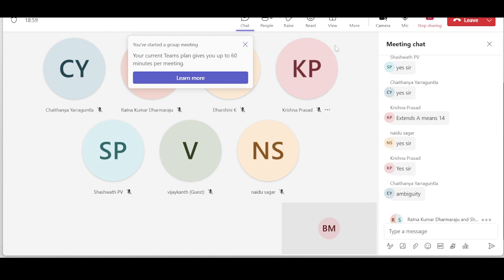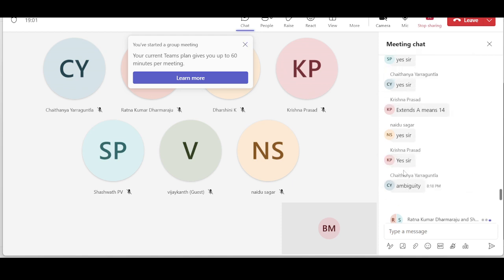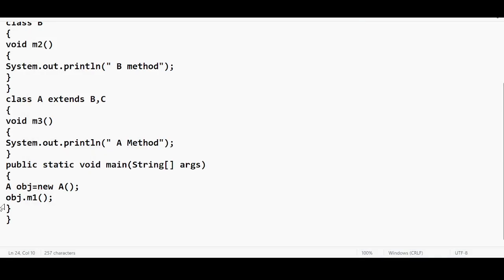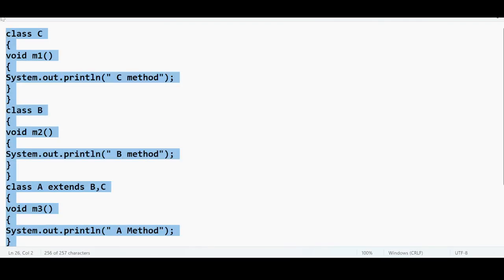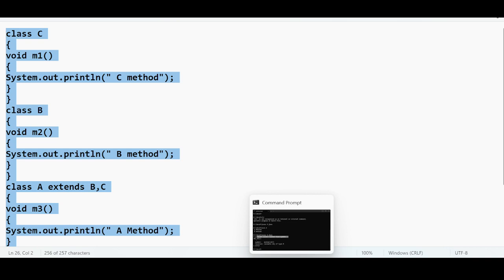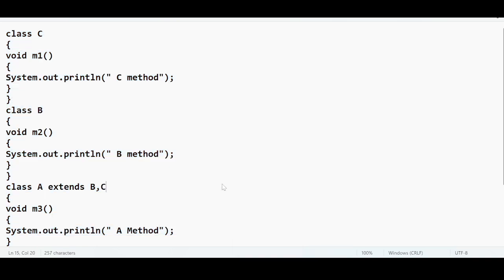Ambiguity. Yes, ambiguity. We get a compile time error. Why will we get a compile time error? Let's see. Let us represent this particular code. Let me run this code for you, then we will discuss this error.